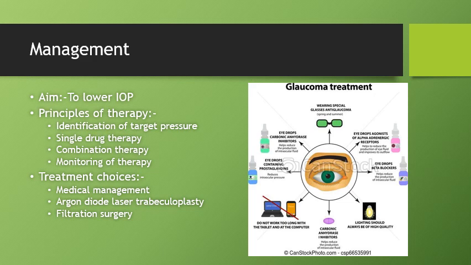Non-selective beta 1 and beta 2 blockers are timolol, levobunolol, metipranolol, and carteolol. Selective beta 1 blockers are betaxolol, pindolol, and metoprolol. The mechanism of action of the beta blockers is that they antagonize the effect of the catecholamines, thus they reduce the production of aqueous. Timolol is a commonly used beta blocker, and it is a non-selective beta blocker.